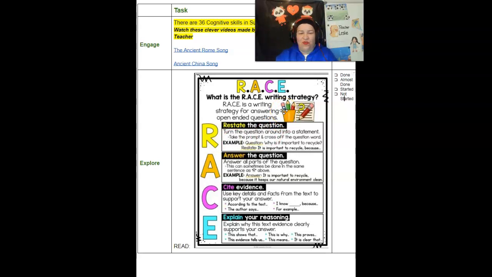We're going to talk about the RACE strategy. RACE: restate the question, answer the question, cite the evidence, and explain your reasoning. A lot of times when you get these open-ended response questions, you should take the very first question and flip that question into a sentence. It really helps to make a really nice thesis statement in the beginning of your writing.